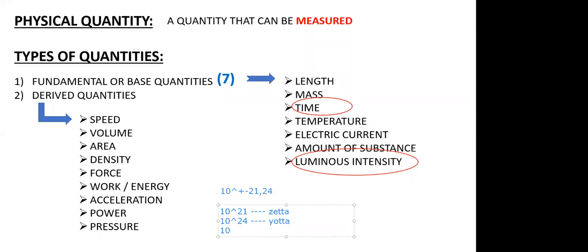Then 10 to the power minus 21 will be called zepto. And 10 to the power minus 24 is called yocto. Yeah, Arpit, I've written over here for your reference.